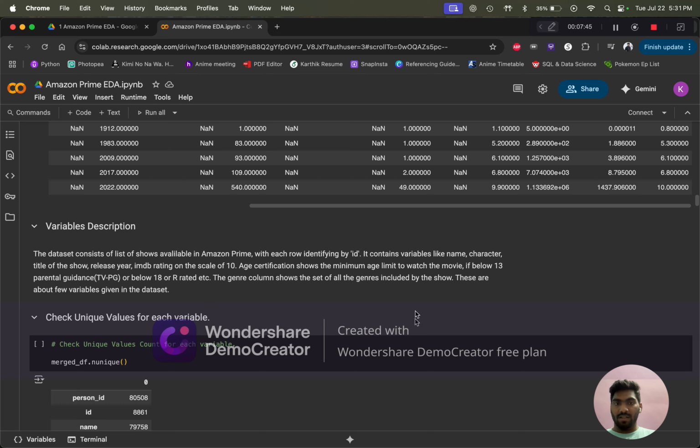As we can see, each row is identified by ID, and it has variables like character, the title of the show, IMDb score on a scale of 1 to 10, and age restriction values such as TV-PG, PG, or R rated.